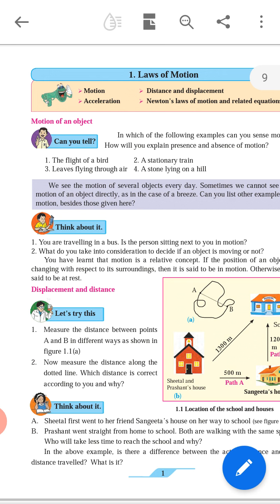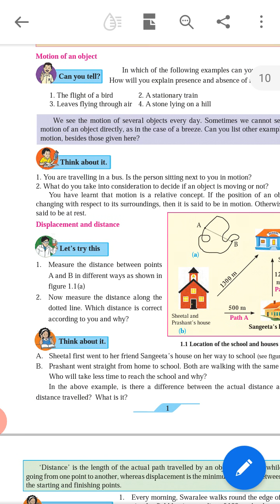This is the core concept of relative. It relates yourself, any object, and its surroundings. We cannot explain motion. We cannot say that anybody is in motion if we don't express what is the position of surroundings. Therefore, motion is said to be a relative concept. If the body is not changing its position, then it is said to be at rest. Next, the concept is displacement and distance.